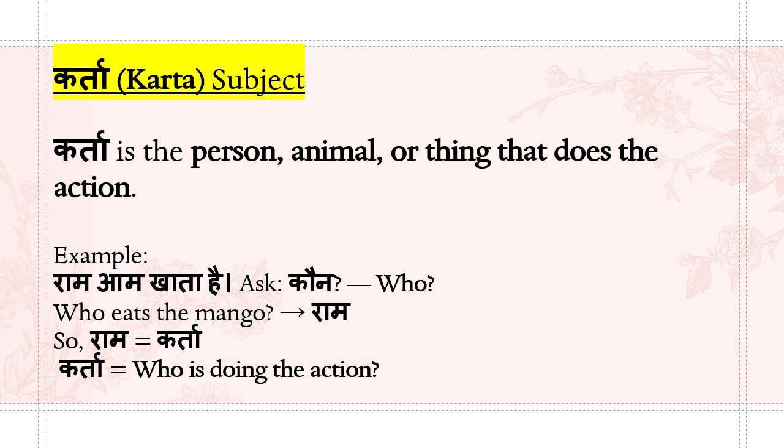So to get karta in a sentence, you have to ask question who. So when you get the answer, that is karta. So karta or subject is nothing but person, animal or thing that does the action.